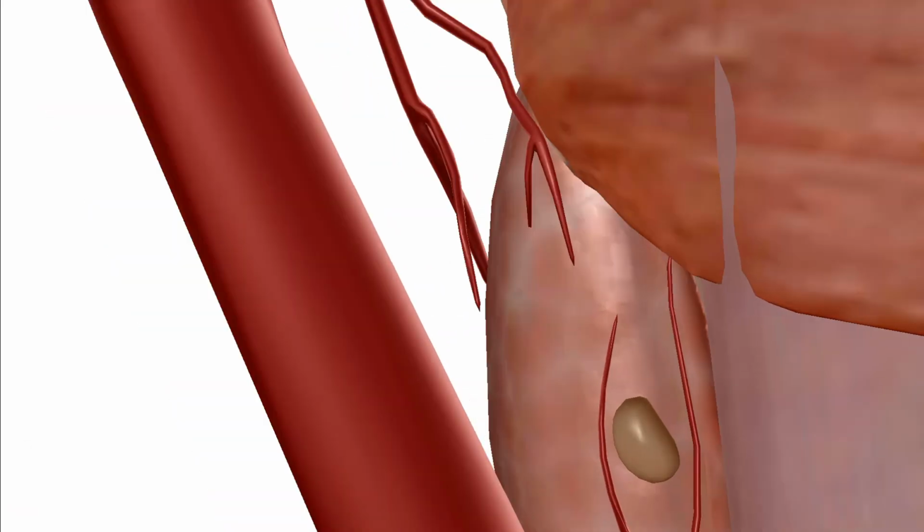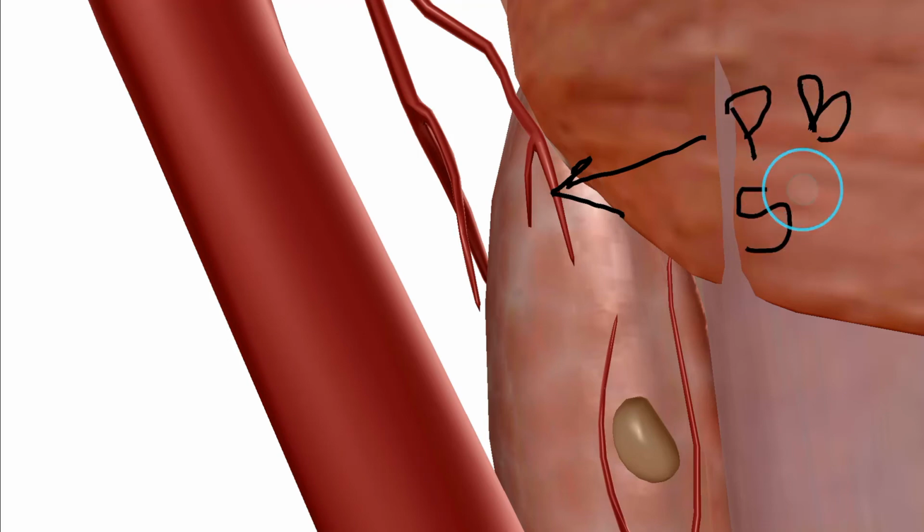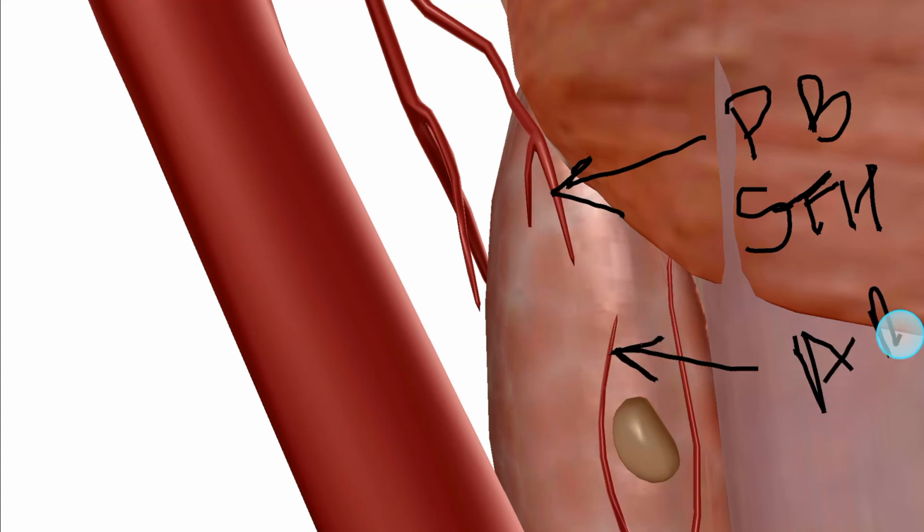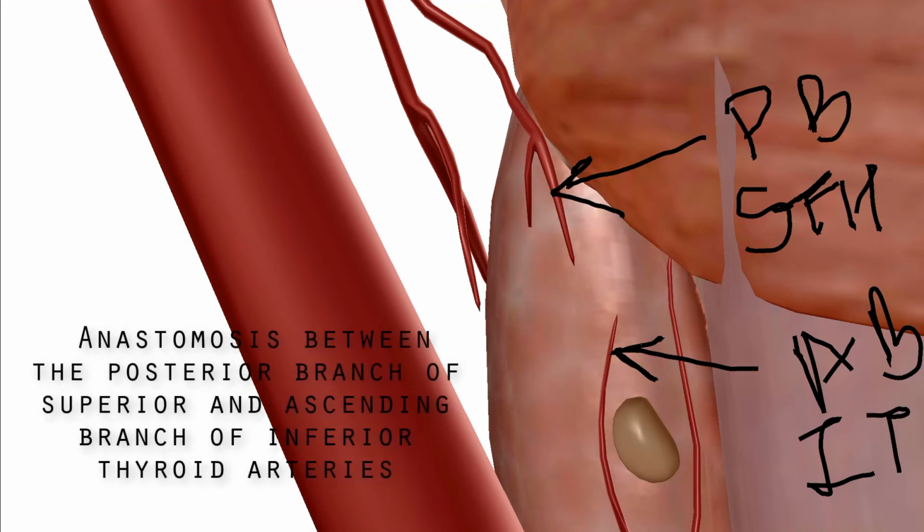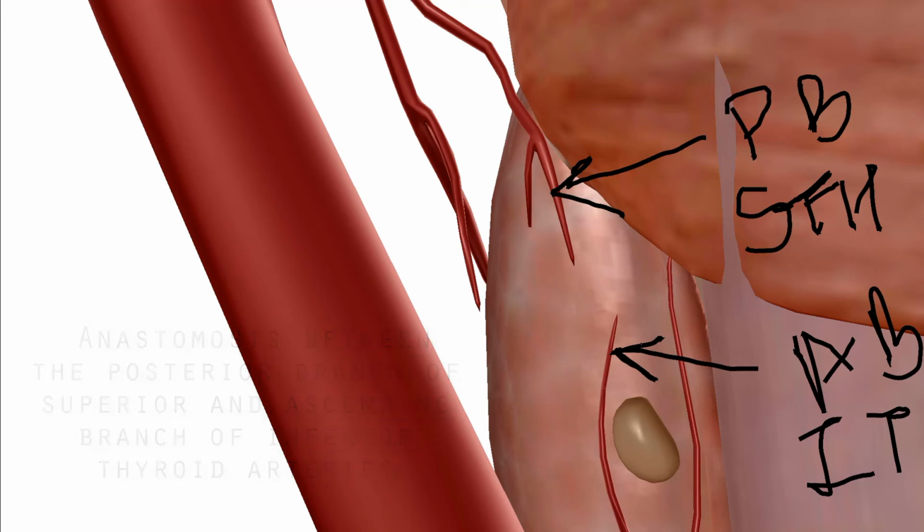So guys, you can see here is the anastomosis: this is the posterior branch of the superior thyroid artery, and here is the ascending branch of the inferior thyroid artery. So the anastomosis happens between the posterior branch of the superior thyroid artery and the ascending branch of the inferior thyroid artery.